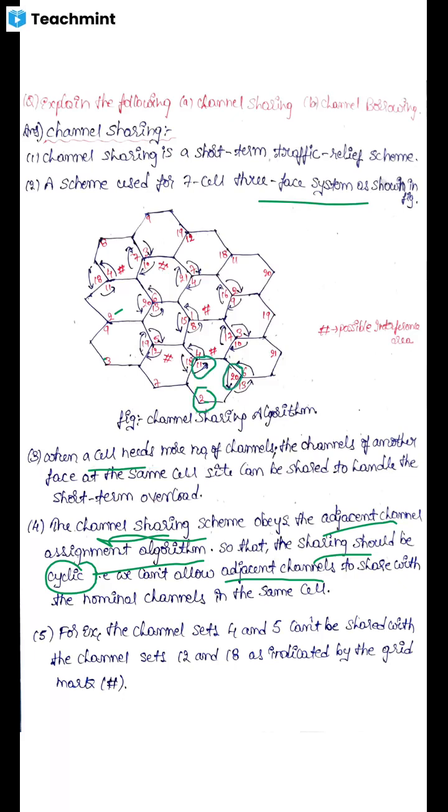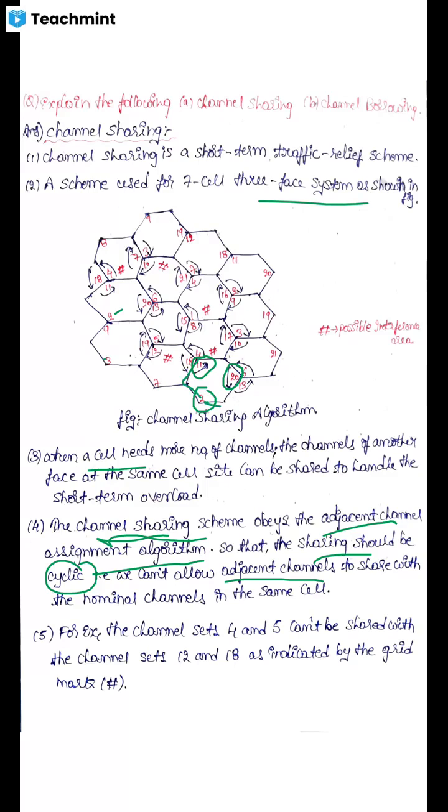Each channel set contains some number of channels, for example 15 voice channels. As we learned in the frequency management chart, each cell contains 3 subsets, and each subset has 15 voice channels. So here each set has 15 voice channels.